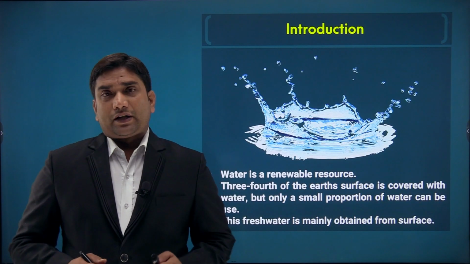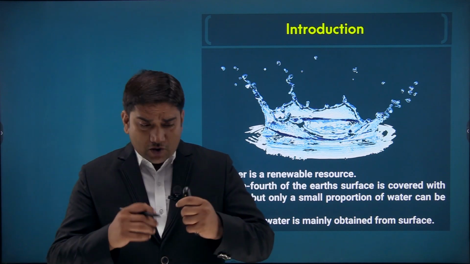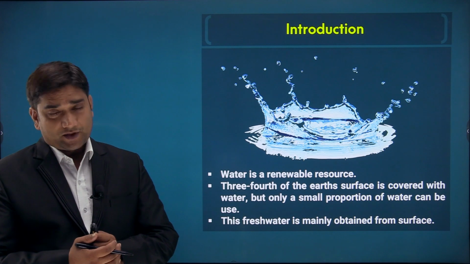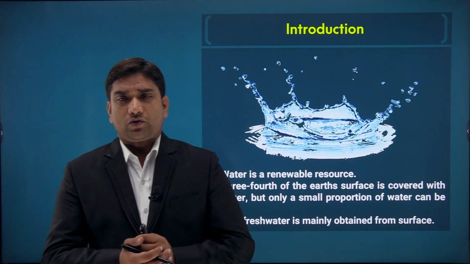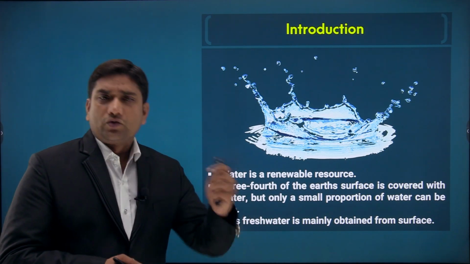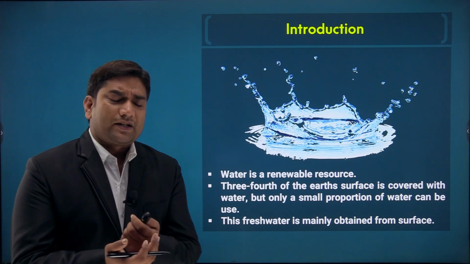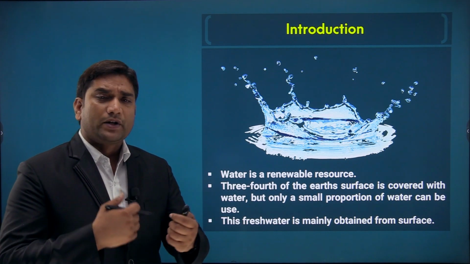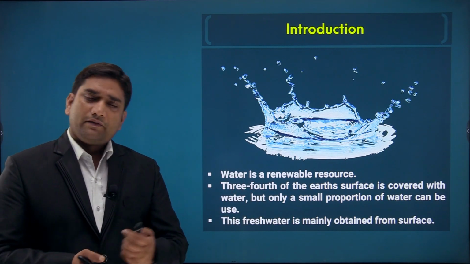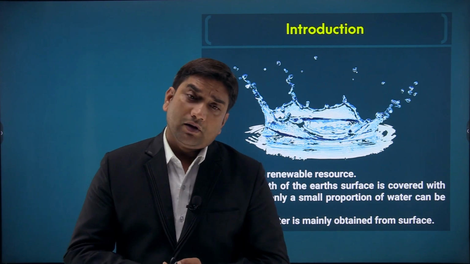Now the first point, the introduction related to water resources. Students, water is basically a type of renewable resource. We have already done renewable and non-renewable resources in chapter 1, so there is no need for explanation here. A renewable resource is one which can be renewed again and again. Through the hydrological cycle we can renew water resources, that's why we call it a renewable resource.